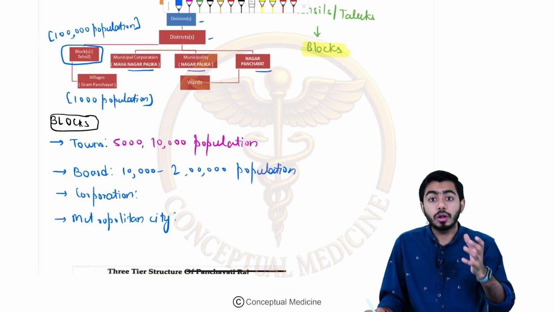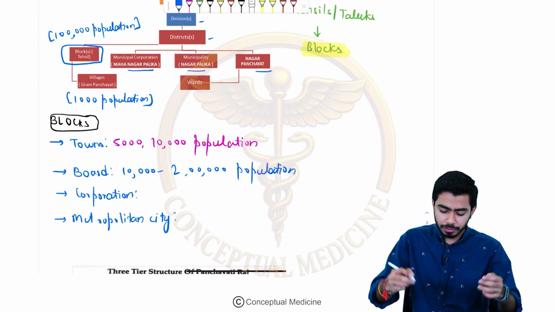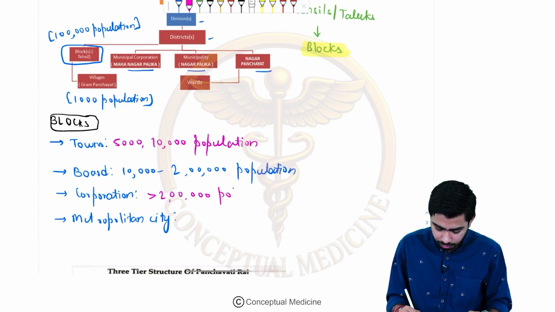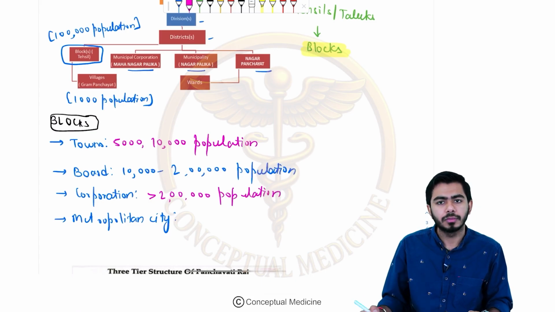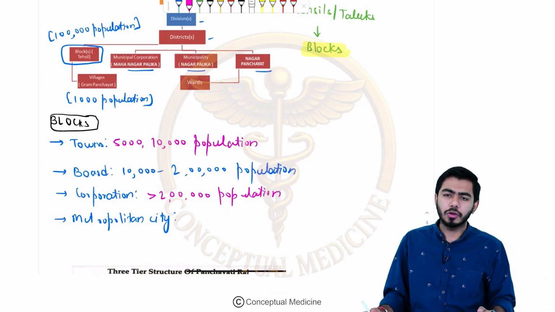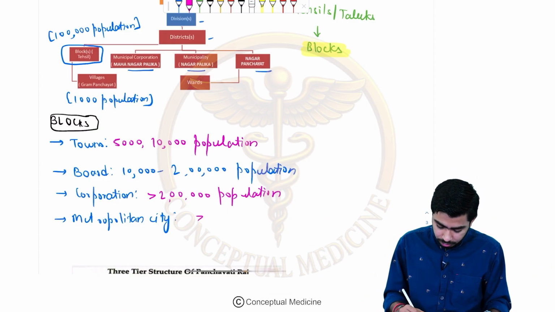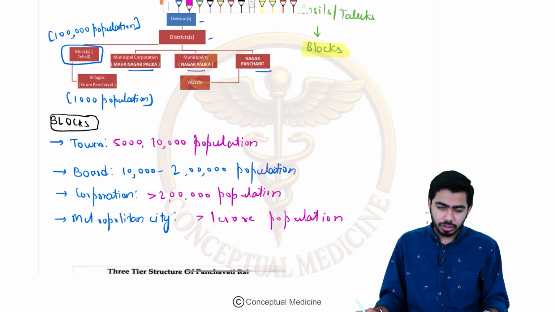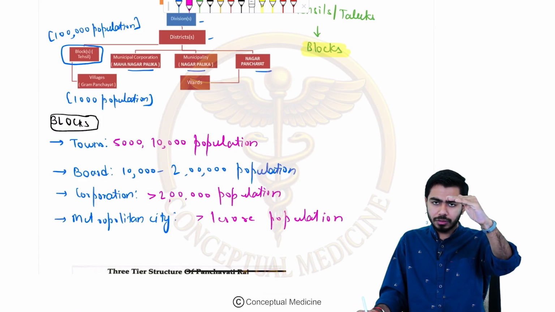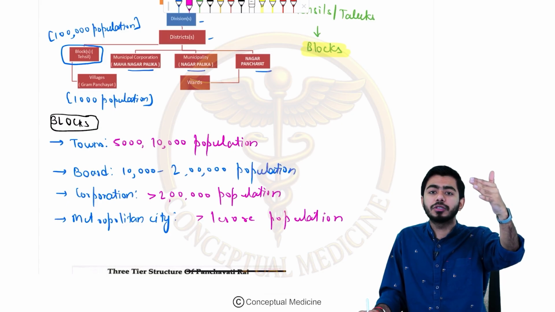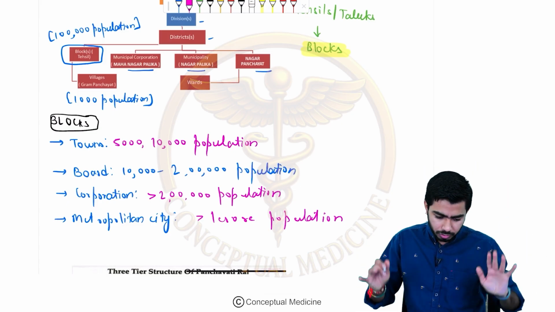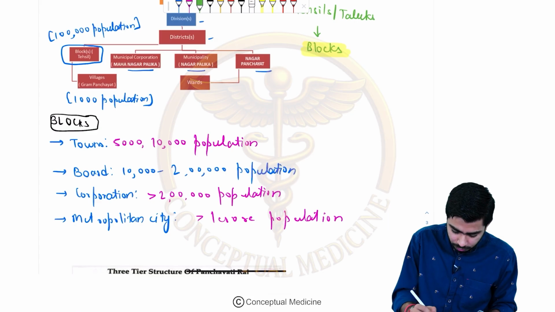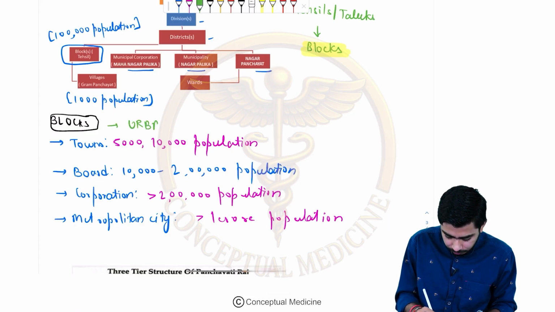And if we talk about the corporation, then the corporation comes at a much bigger level. Here we are considering even more than 2 lakh population under the corporation level. And then there is the metropolitan city, where we are talking about more than 1 crore population, right? So in the blocks, we are having towns. After the towns, we are having boards. After the boards, we are having the corporation. And after the corporation, we are having the metropolitan cities, right? So these are the different populations which we are covering. And basically, this is for the urban areas.